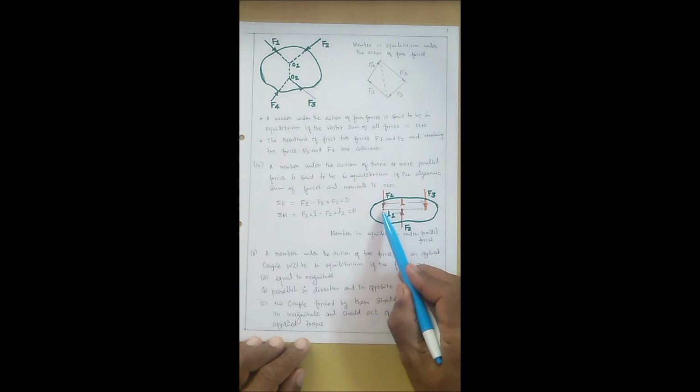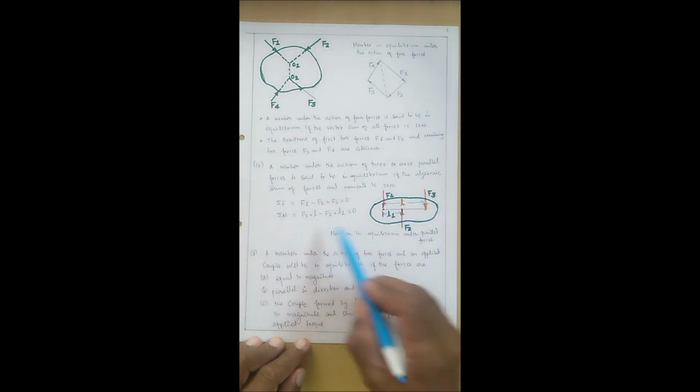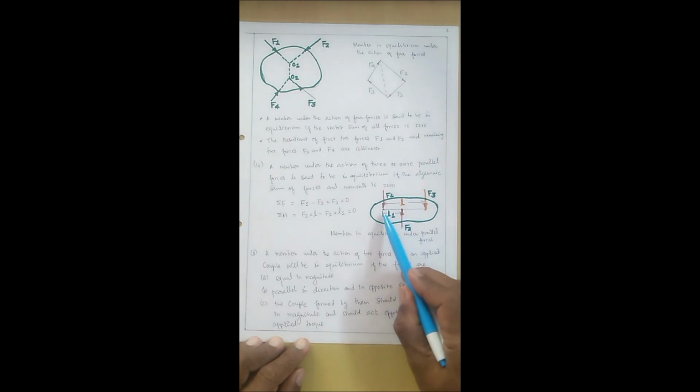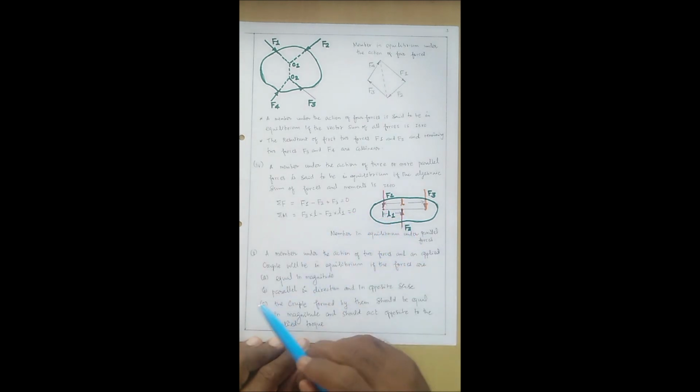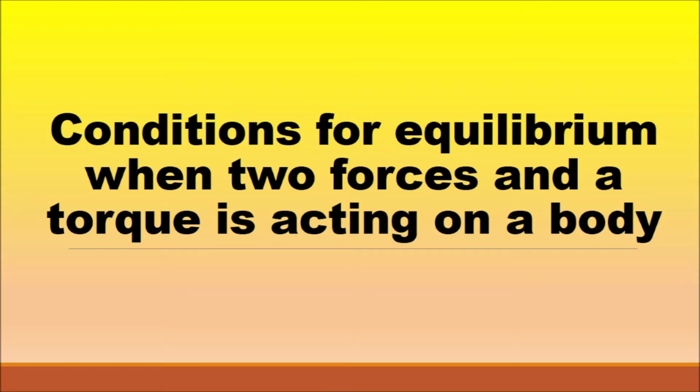This is the anti-clockwise moment, and this is the clockwise moment F3 into L. Then F3 into L minus F2 into L1 will be equal to 0. So this is the other condition.